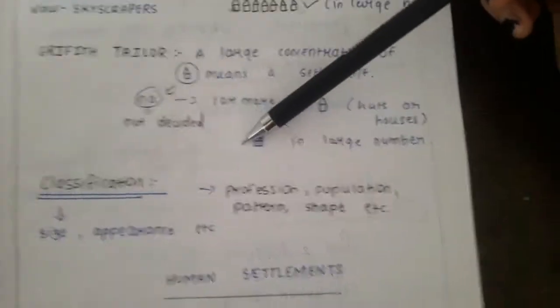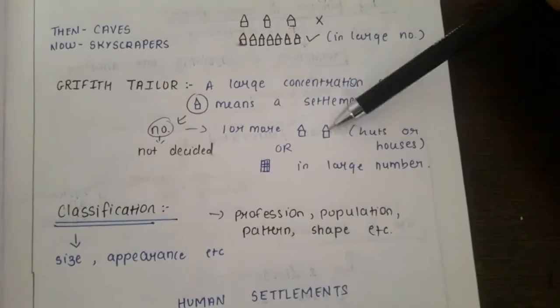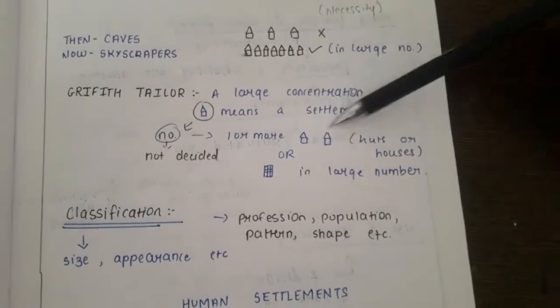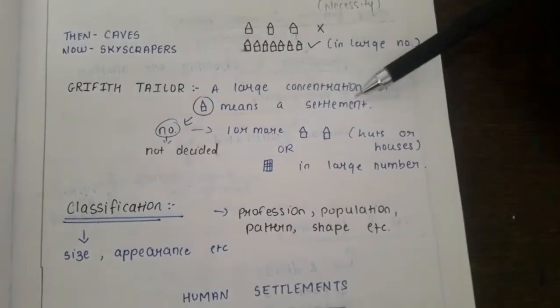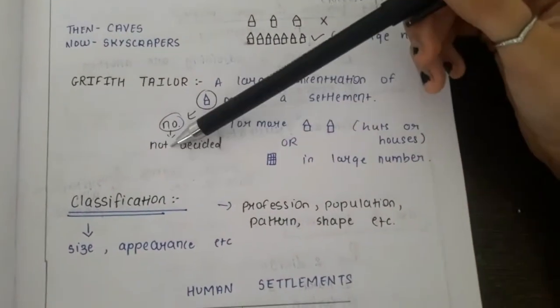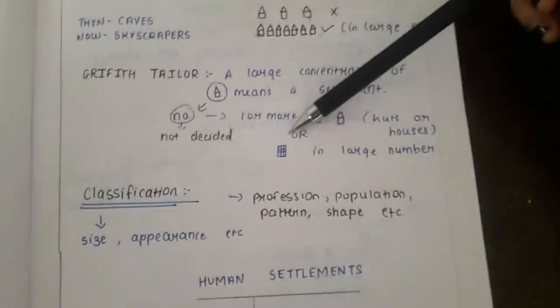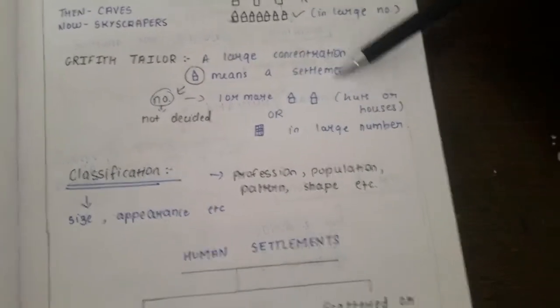Now this symbol means building. So one or more scattered houses or huts or buildings in large number can also be called a settlement. So with this we can say that a large concentration of houses means a settlement. But here the number of houses is not decided. That means one or more scattered houses or huts or buildings in large number can also be called a settlement.